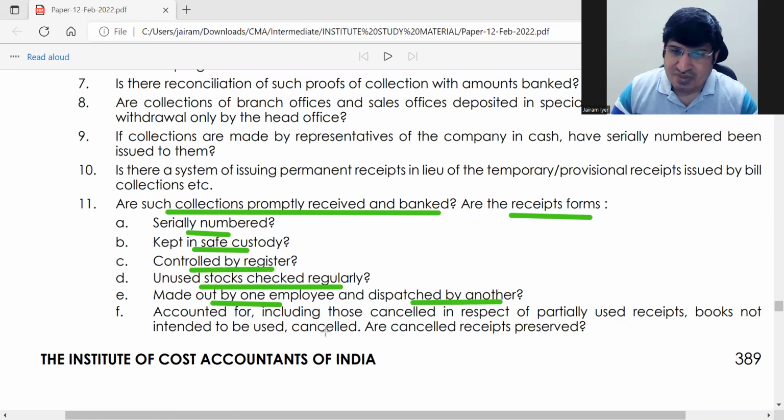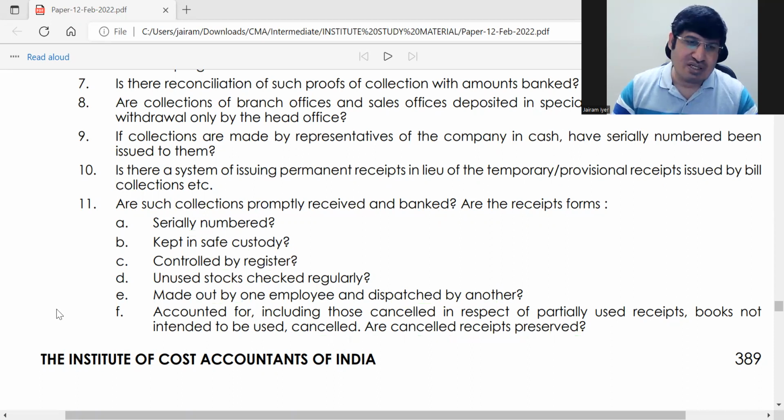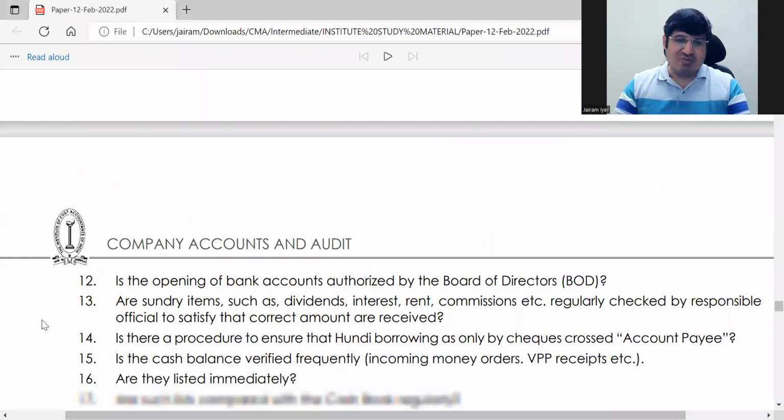Okay, और जो है हमें whichever receipts, ठीक है, and first of all you should preserve receipts. ठीक है, so make sure that you preserve receipts, and anything which is not intended to be used, it should be cancelled. Just don't carry it. ठीक है, ये हो गया 11. Then there are some more. ये सब बहुत सिंपल चीजें हैं.